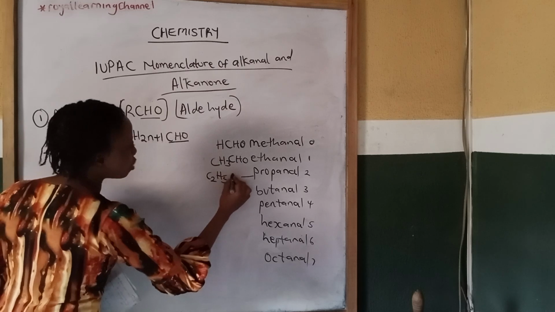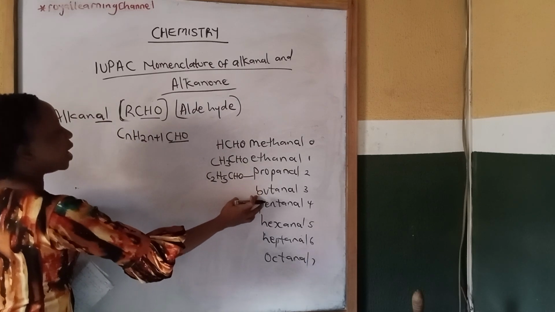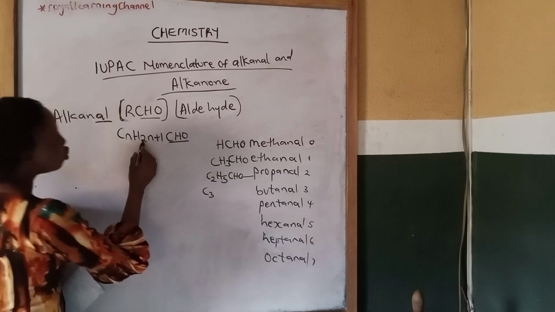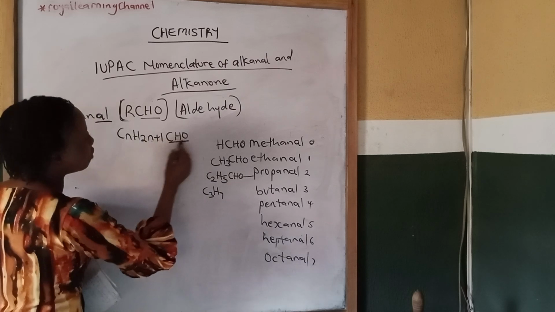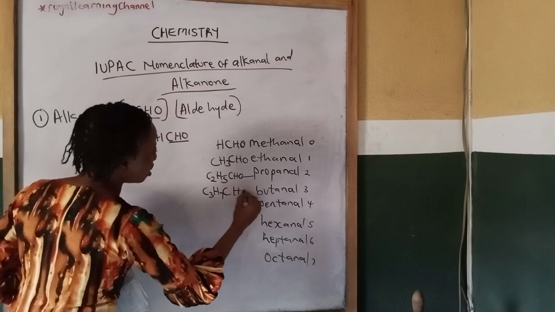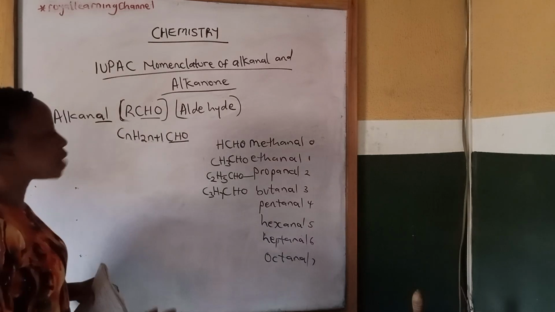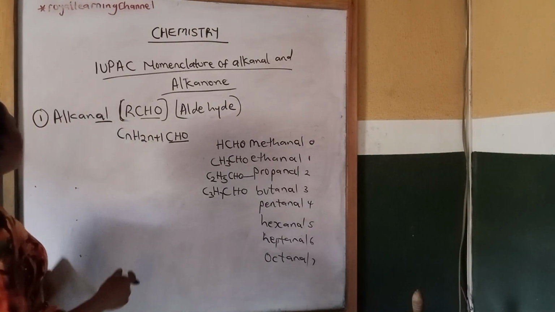Then your functional group, CHO. Then the fourth member, my n will be 3. C times 3 will give me C3. 2 times 3 is 6, plus 1, that is H7. Then plus your functional group, CHO. So you can derive the molecular formula for other members of alkanal like that from this general formula.